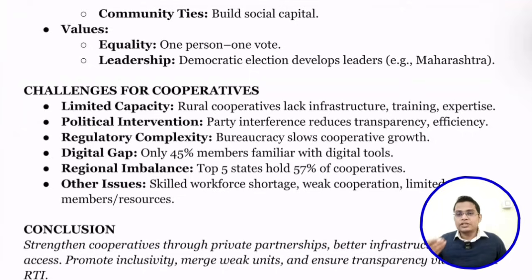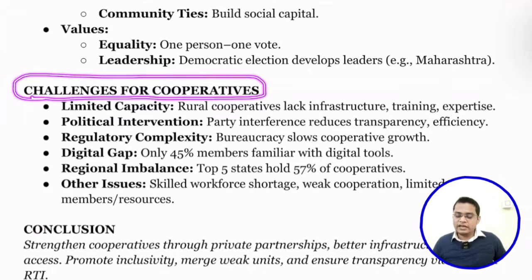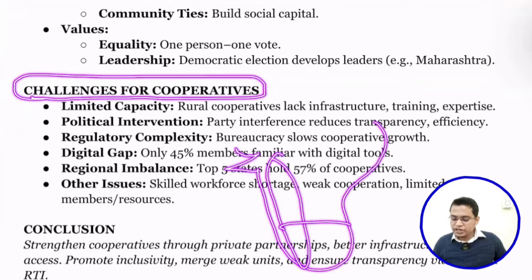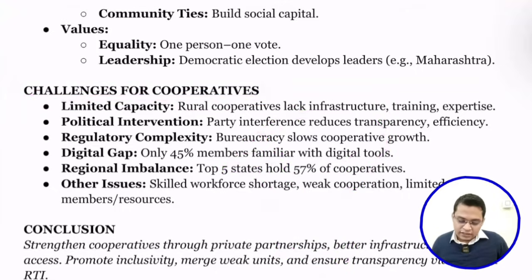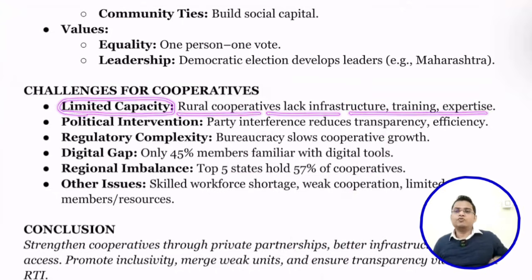So having discussed the importance, let's see what the challenges are. Why are our cooperative societies restricted to the southern and western parts? They are restricted to southern and western states, not the eastern and northern states. Why is this happening? This is happening because of limited capacity. Rural cooperatives lack infrastructure, training and expertise. When you lack infrastructure, training and expertise, you are not able to scale up, you are not able to promote the cooperative society.